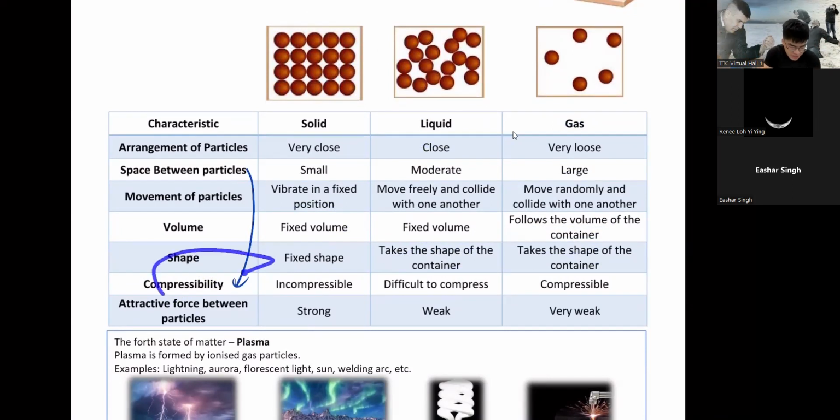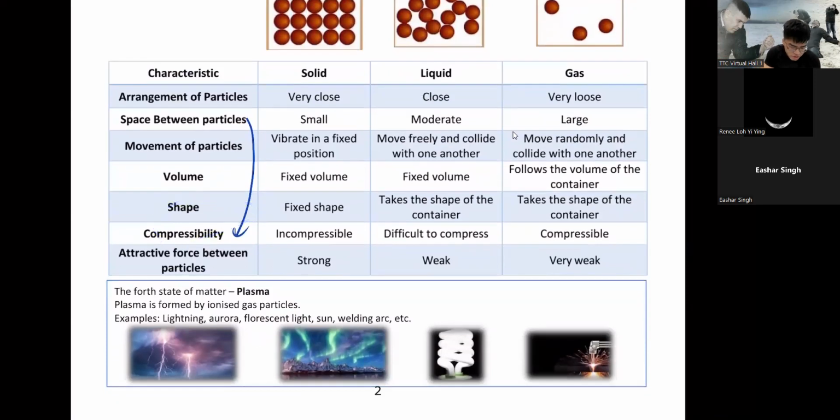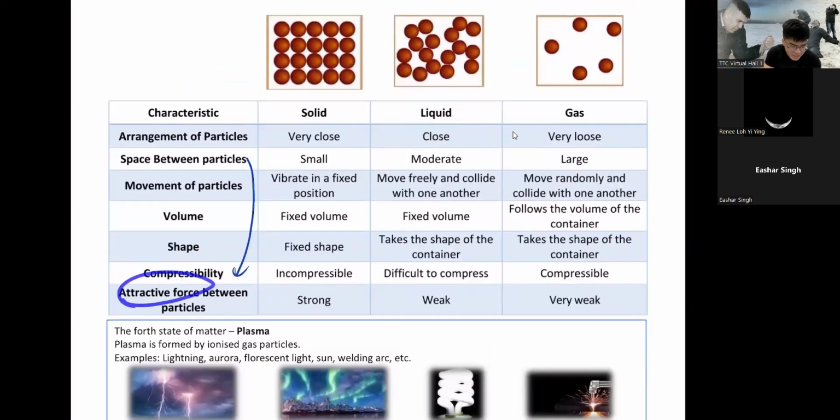So compressibility, covered already just now. Attractive force. Like I said, this is strong friendship, so strong. Weak friendship, weak because they can just simply run. Very weak friendship, very weak force of attraction. Right, that's it. Really, really easy. So that's your states of matter. This is the summary for everything.